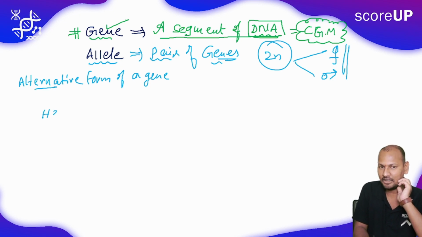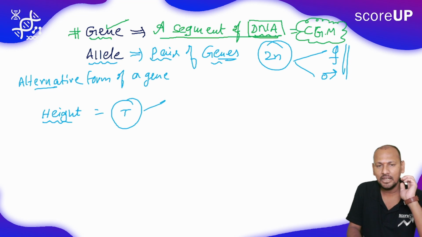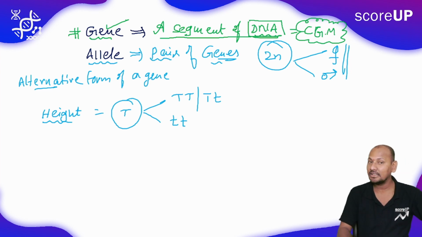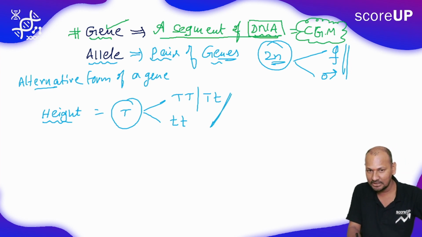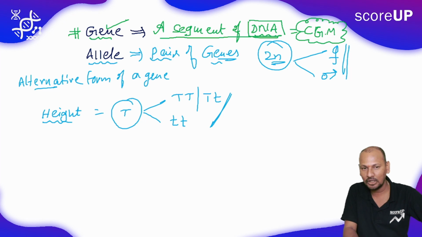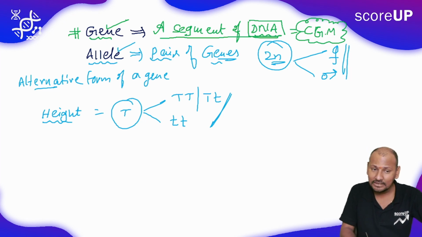For example, if you consider height, a very common example, height is represented by a gene T. It may have capital T capital T, or capital T small t, or else small t small t. In diploid organisms the alternative forms can be in this way. So what is the conclusion?